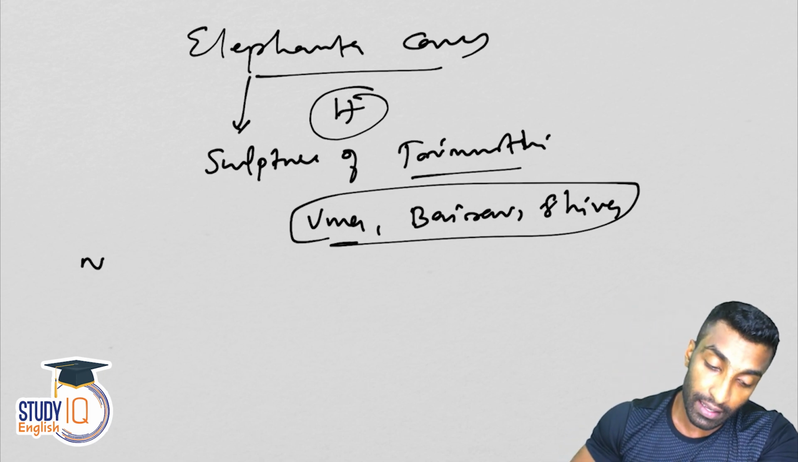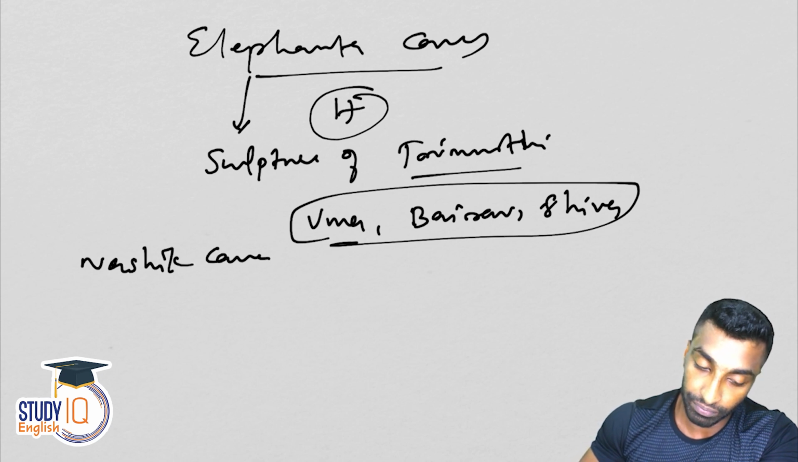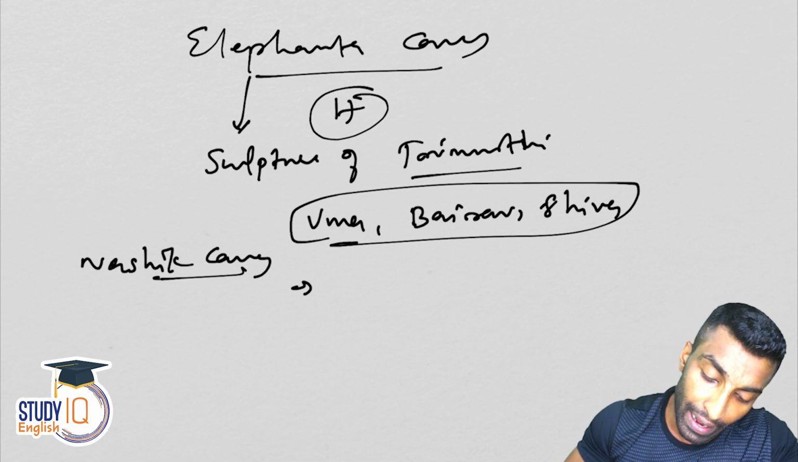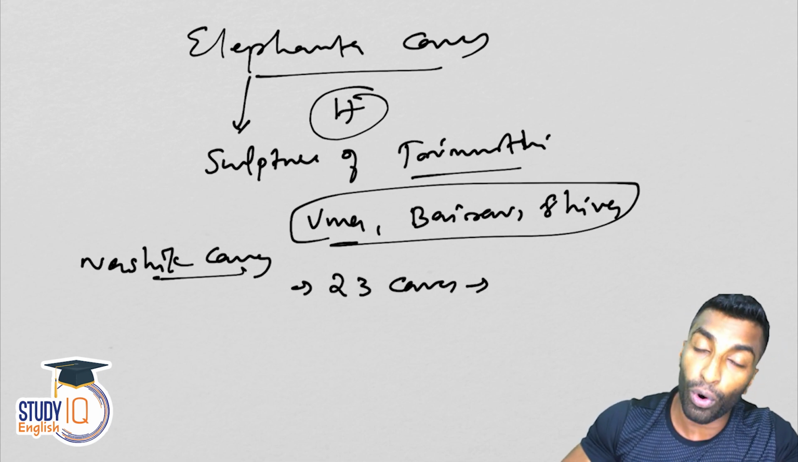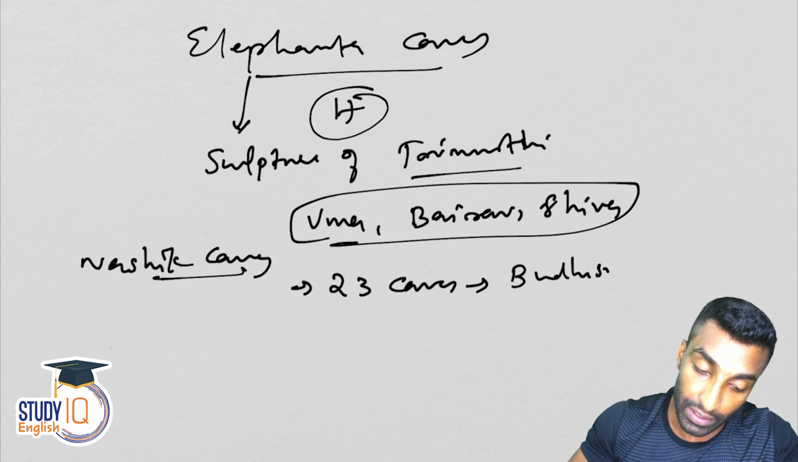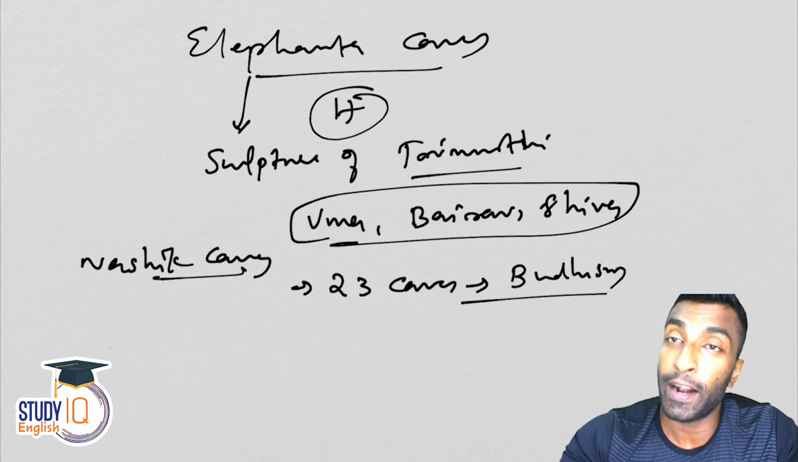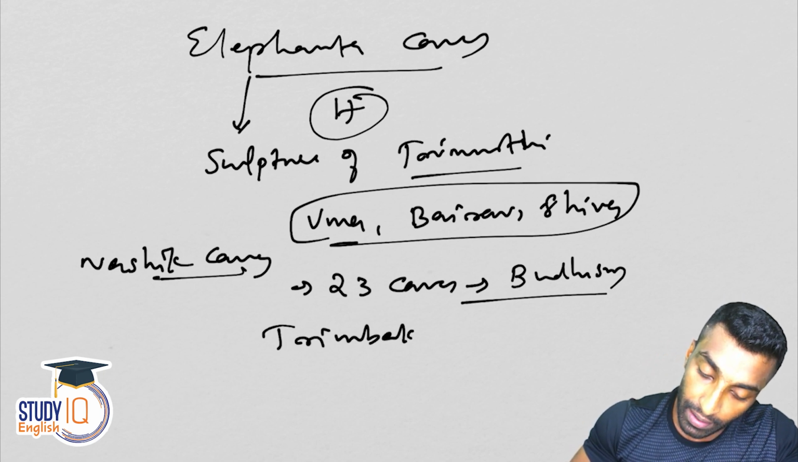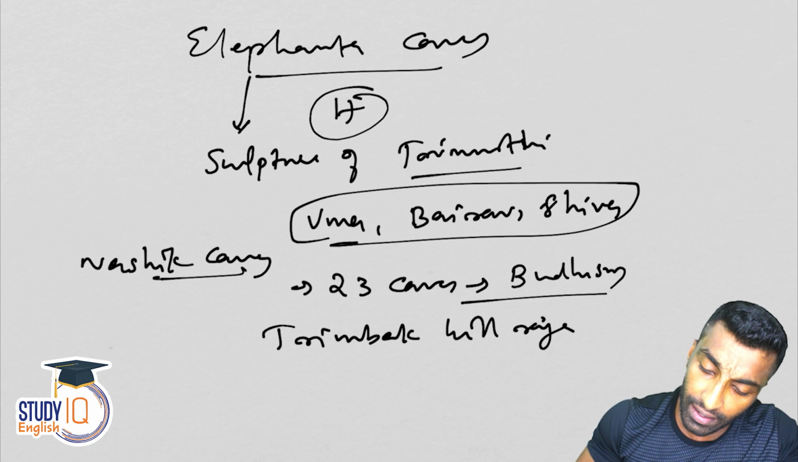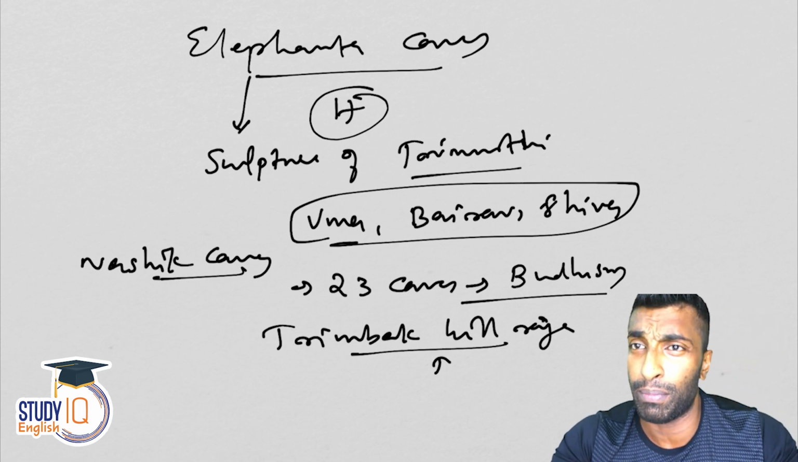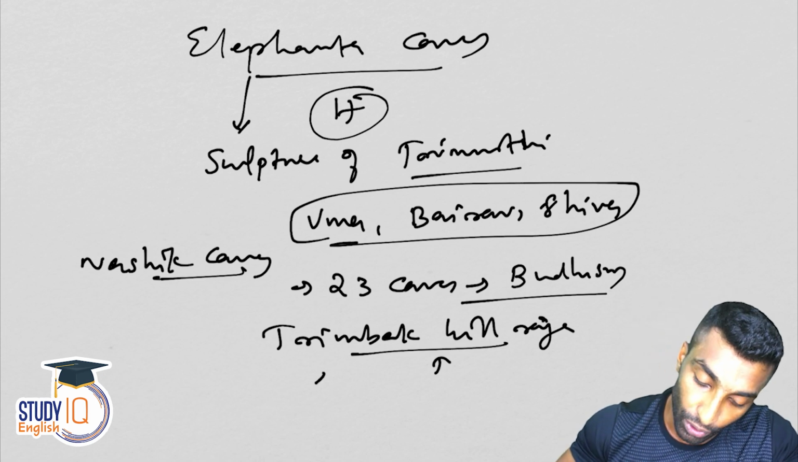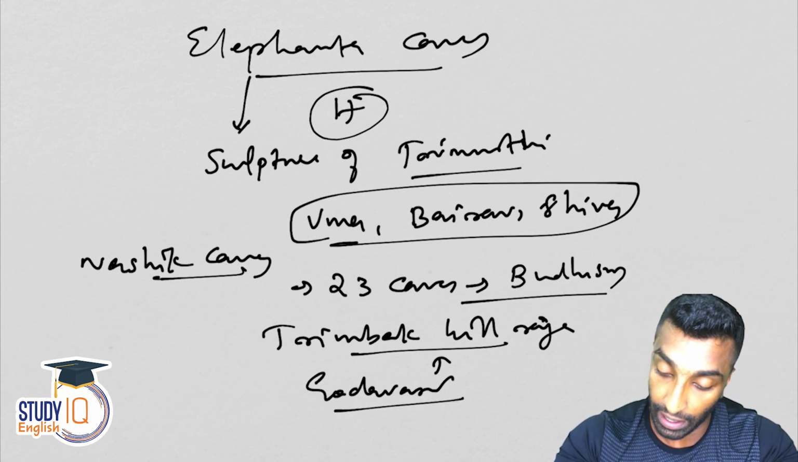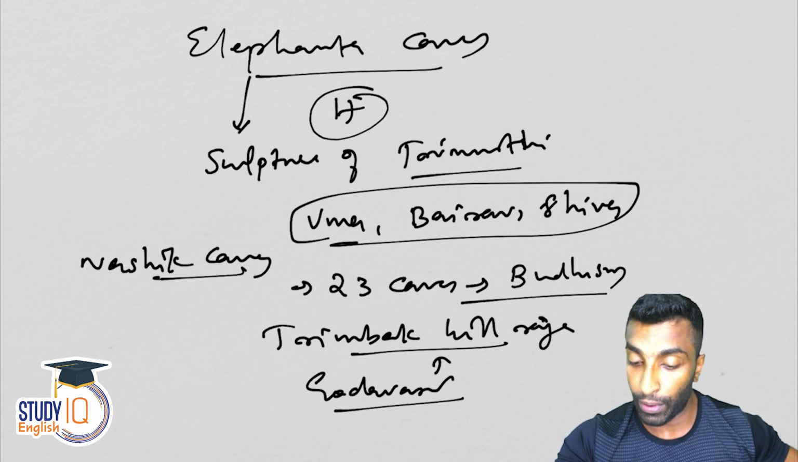Okay, so the next one is Nashik Caves. You know it is near Pune, and there are around 23 caves, and all are connected to Buddhism. It is situated in the Triambak Hill Range of Maharashtra. Otherwise, why is it famous? It is a place from where one famous river is originating, right? It is Godavari. Godavari is actually emerging from this Triambak Hill Range.